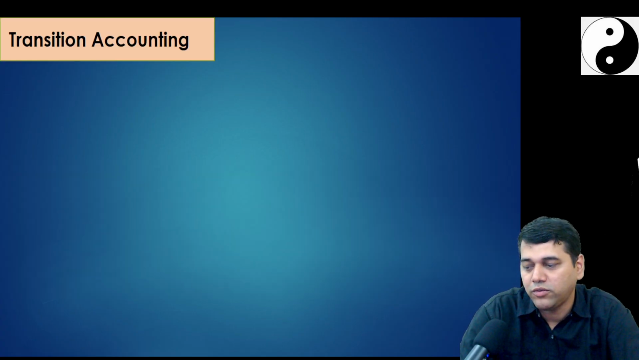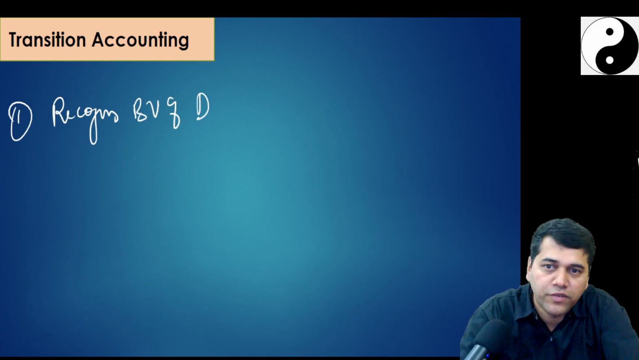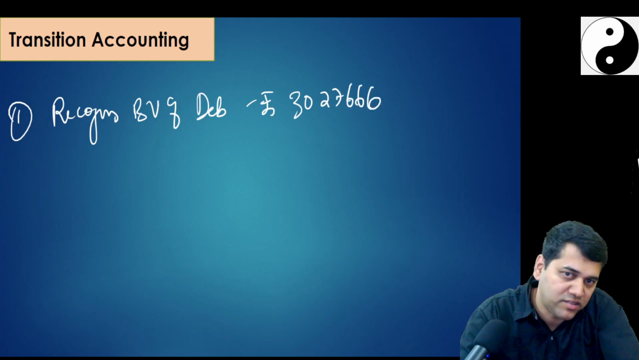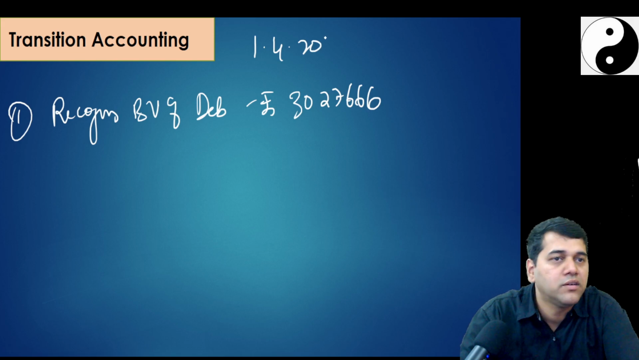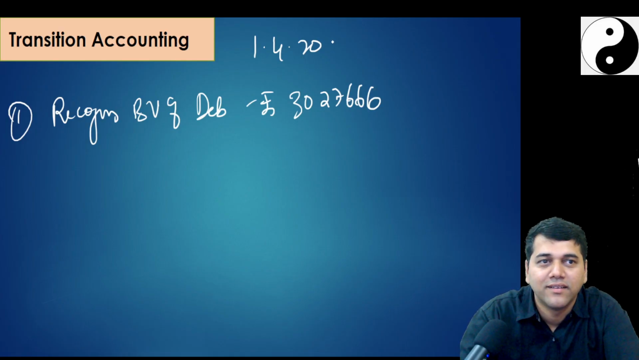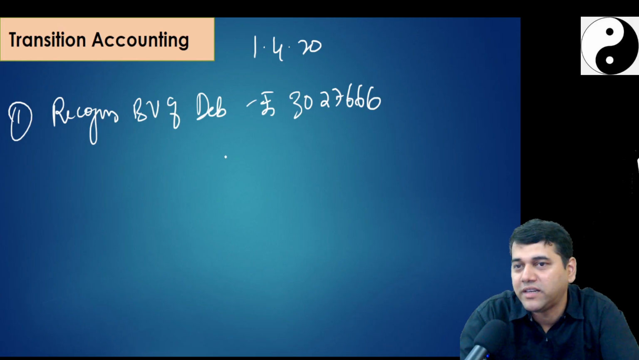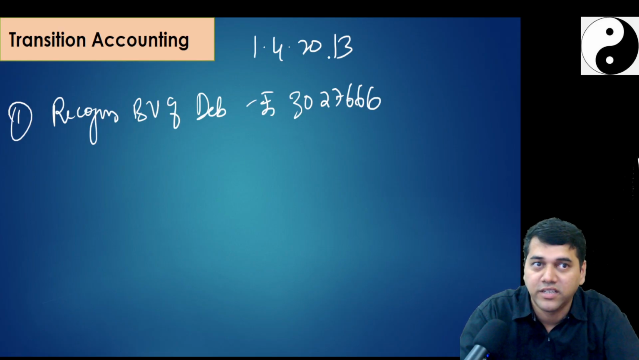So transition accounting, 1, recognize book value of debenture rupees 30,27,666. This is on when? 1/4/2000. When am I passing the entry? Yes, here, this side. When am I going to pass these entries now? When am I going to do this accounting? Transition date.